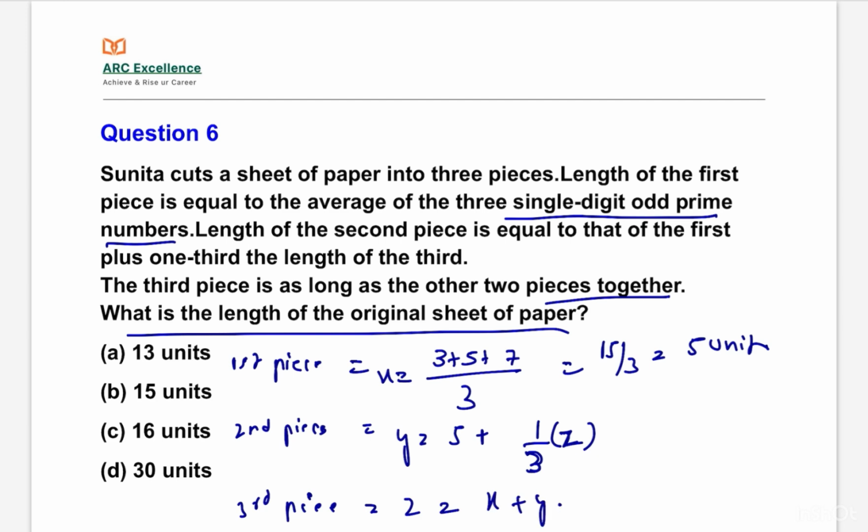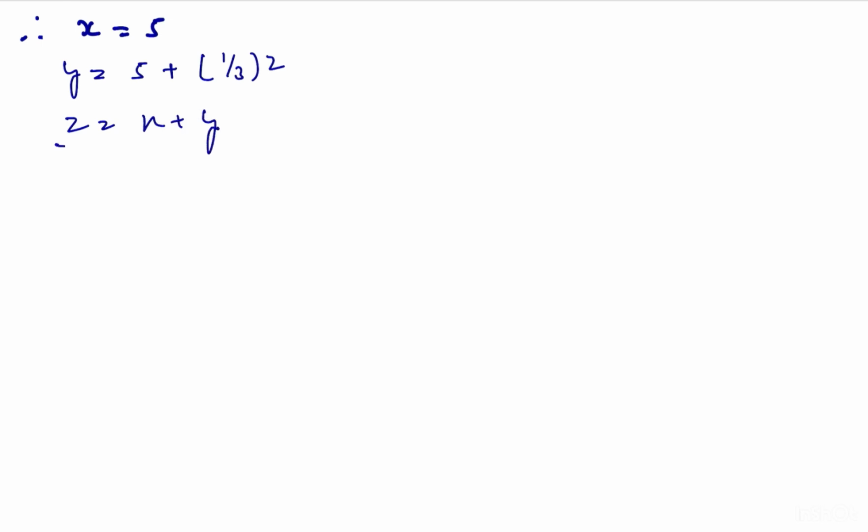Here we know that X is equal to 5, Y is equal to 5 plus 1 by 3 Z, and Z is equal to X plus Y. So we substitute X and Y here.